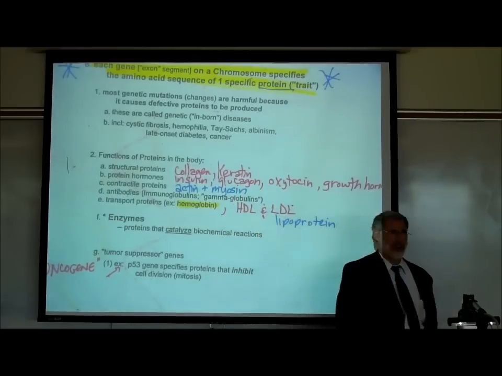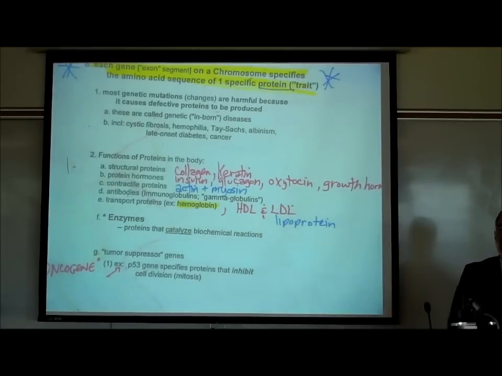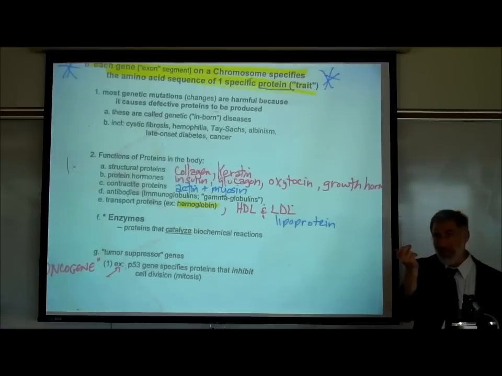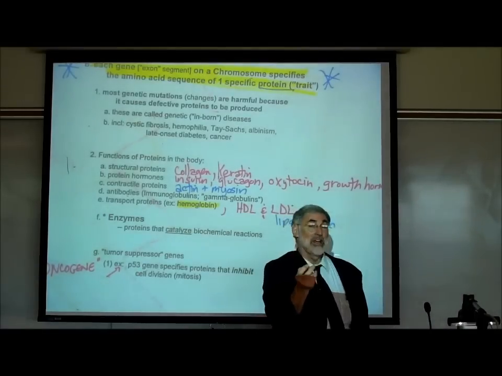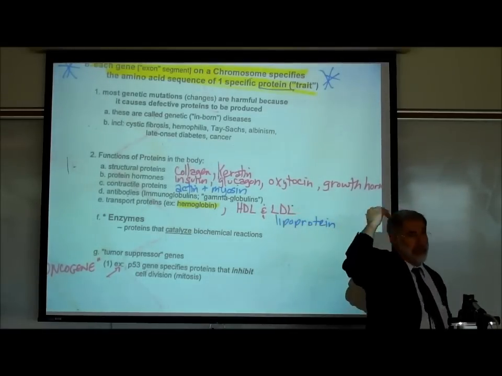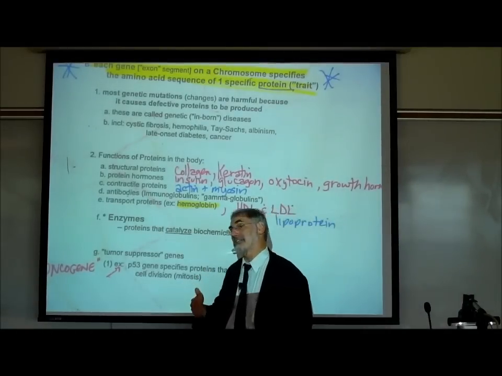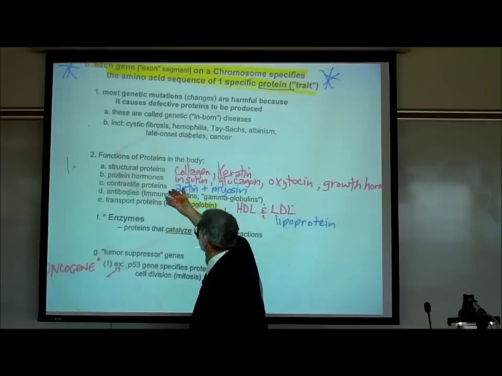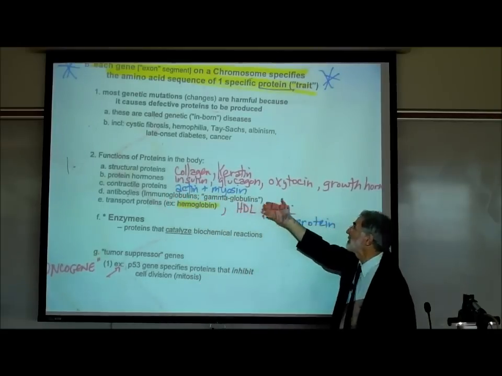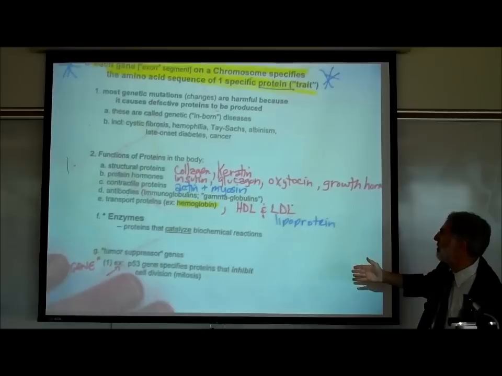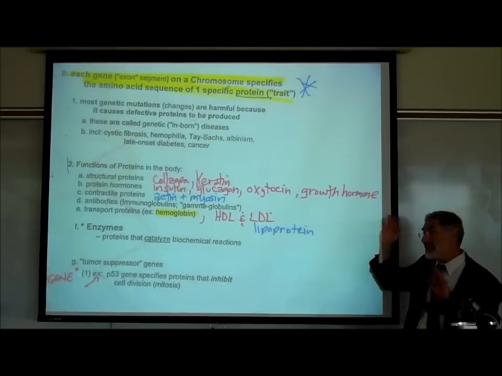Keratin. Where's keratin found in the body? First of all, your nails are pure keratin protein. Your hair is also keratin, but it's got pigmentation as well. There's also some keratin in your skin. There are protein hormones, as we've learned. Insulin, glucagon, oxytocin, growth hormone are all examples of protein hormones. And there's a lot more.